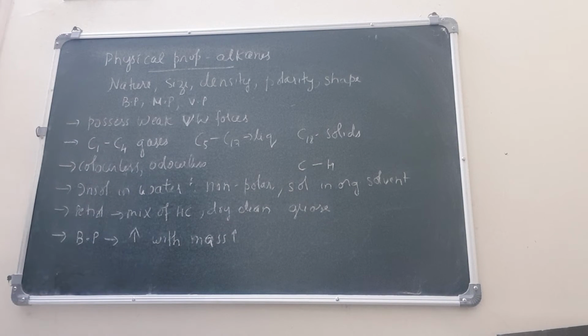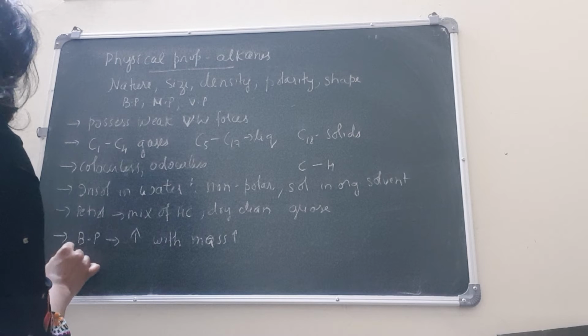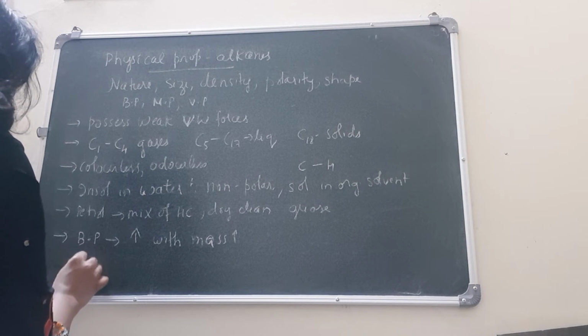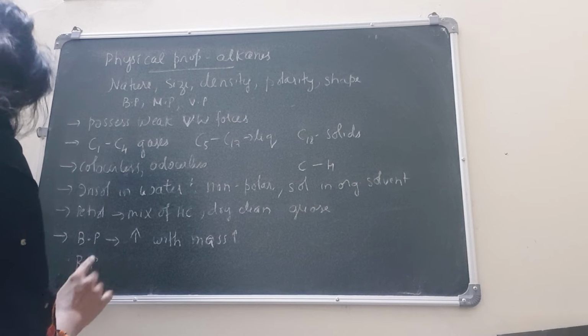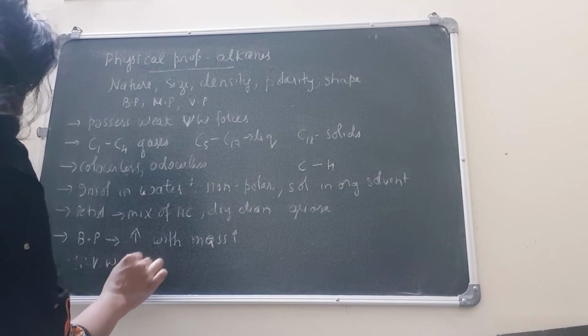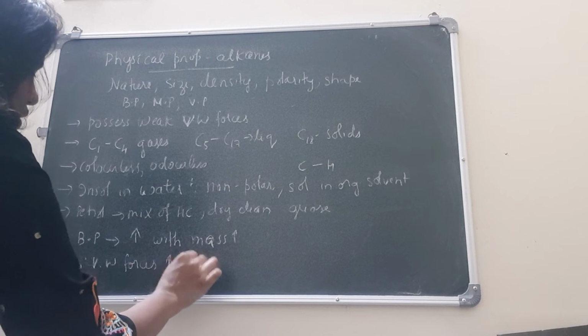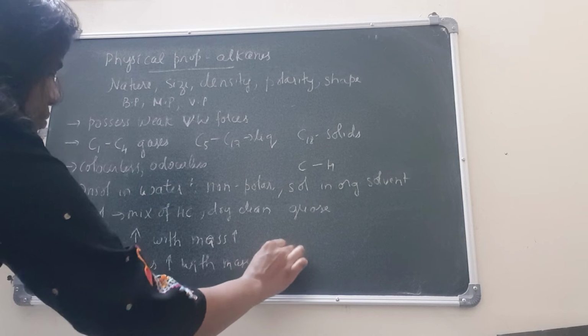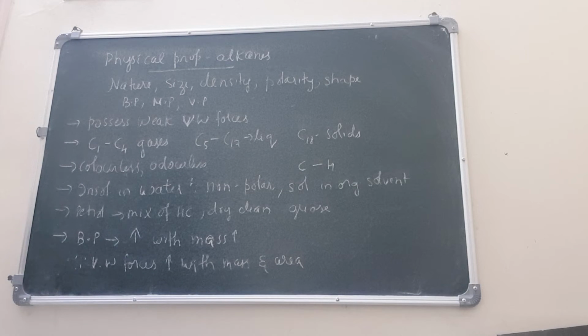As the weight of the molecule increases, the molecular mass I'm talking about, the boiling point increases. The reason is that van der Waals forces increase with mass and area. If you understand this much, you will be able to arrange things in the increasing order.